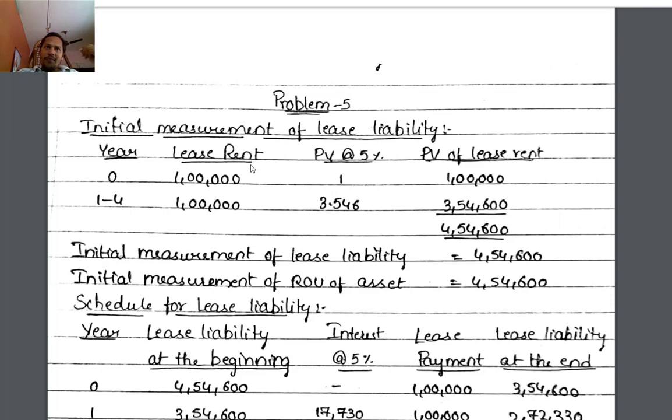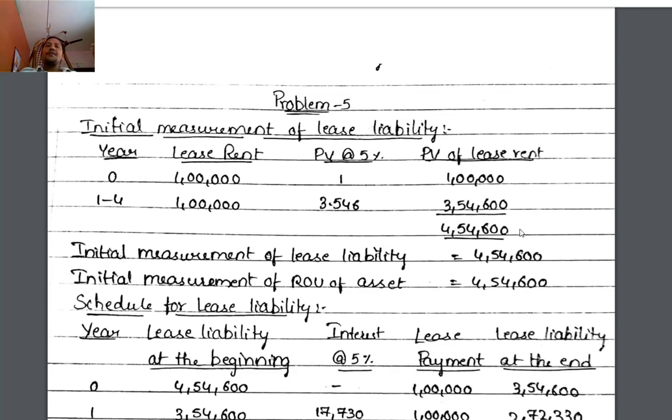The year 0 immediate payment I am differentiating, and the remaining years 1 to 4 we can take in one step, 1 lakh. For period 0, the present value factor is 1 rupee. Today's 1 rupee is 1 rupee only. At 5% present value factor, the incremental borrowing rate is 5% for the lessee, the discounting rate. For years 1 to 4, the factor is 3.546. Multiplying 1 lakh into 3.546 gives 3,54,600. Total 4,54,600. This is the initial measurement of lease liability.